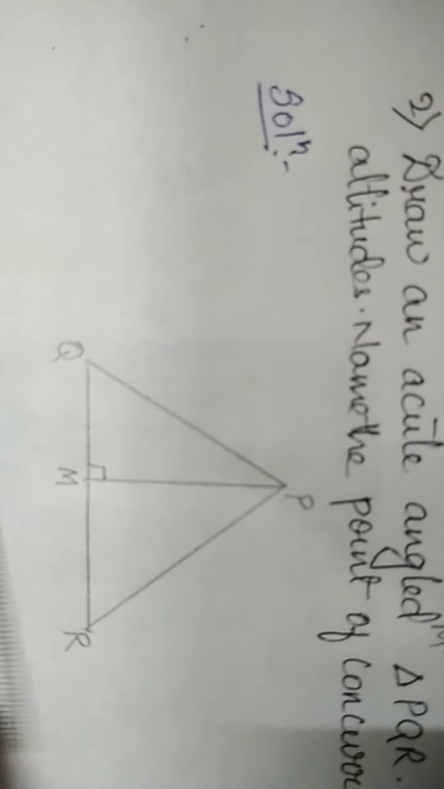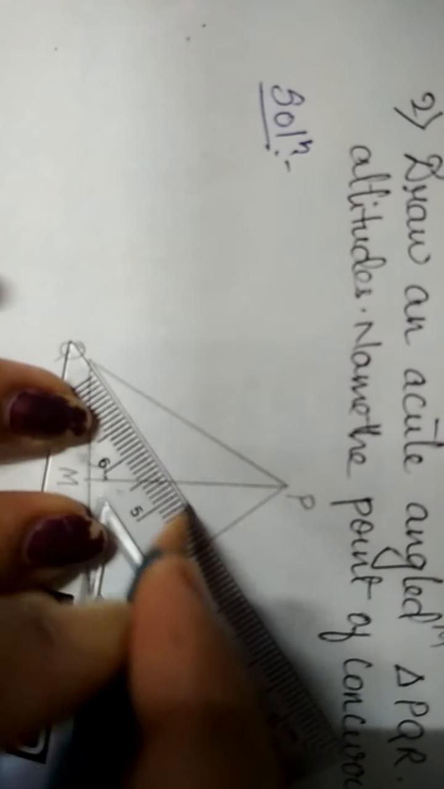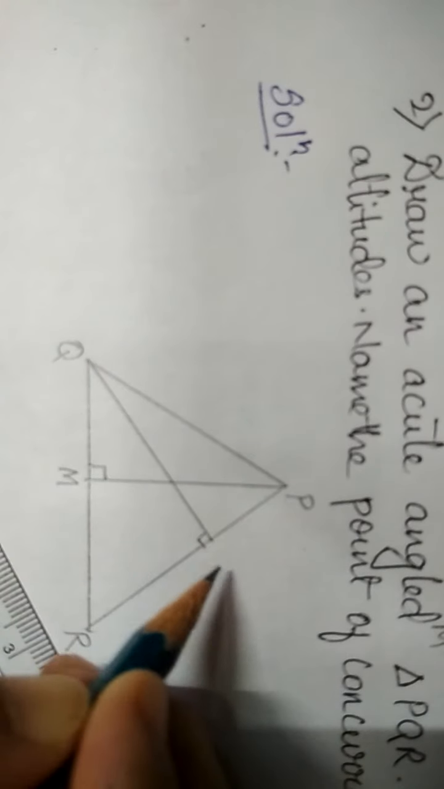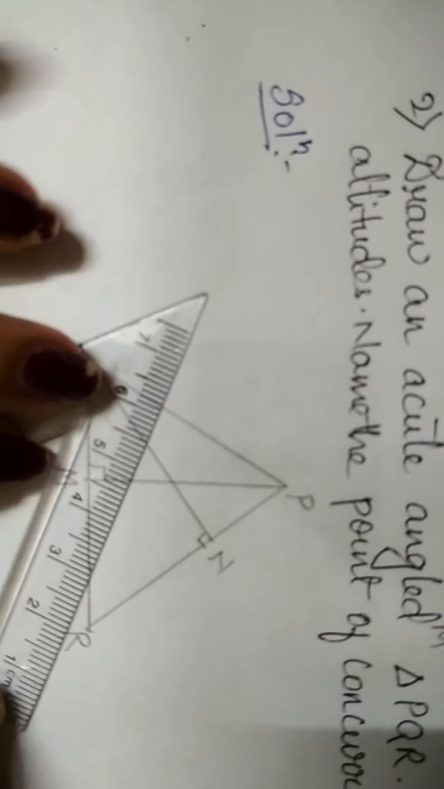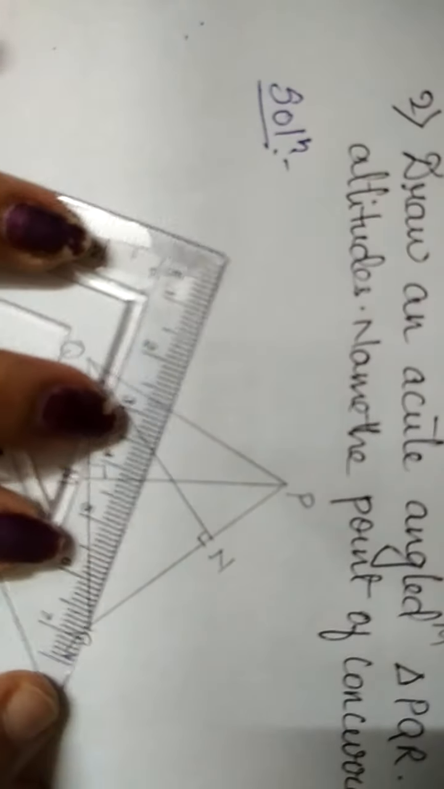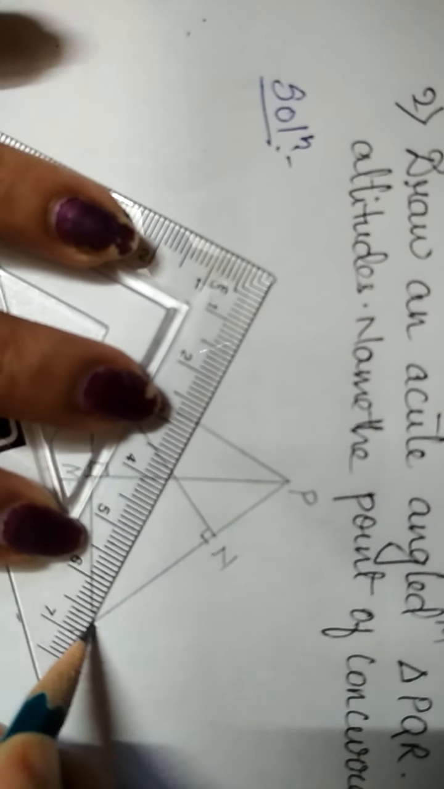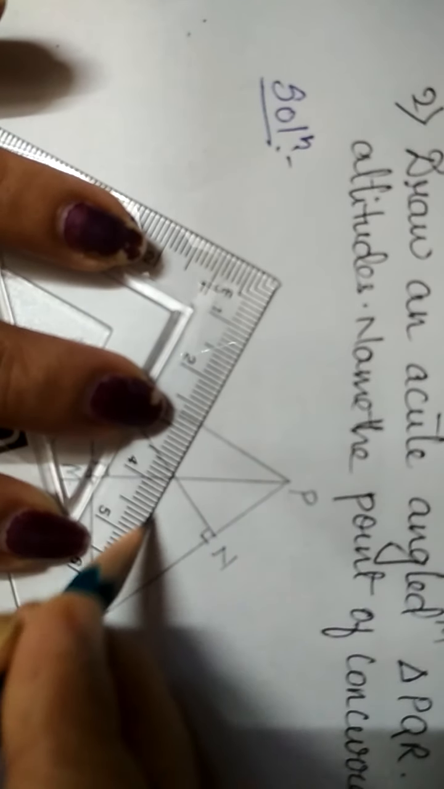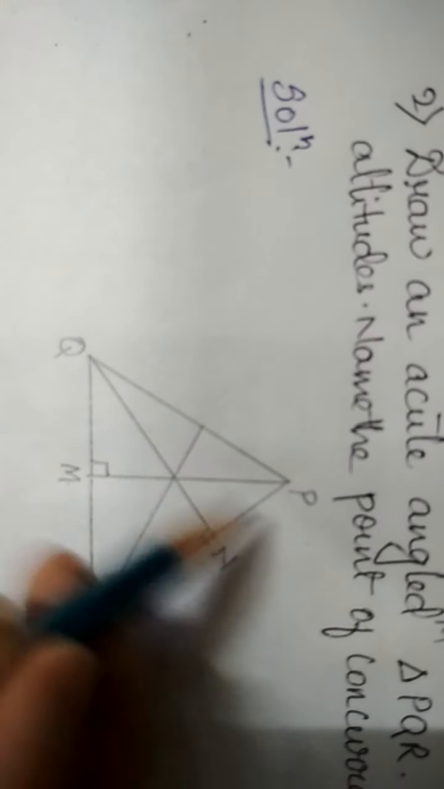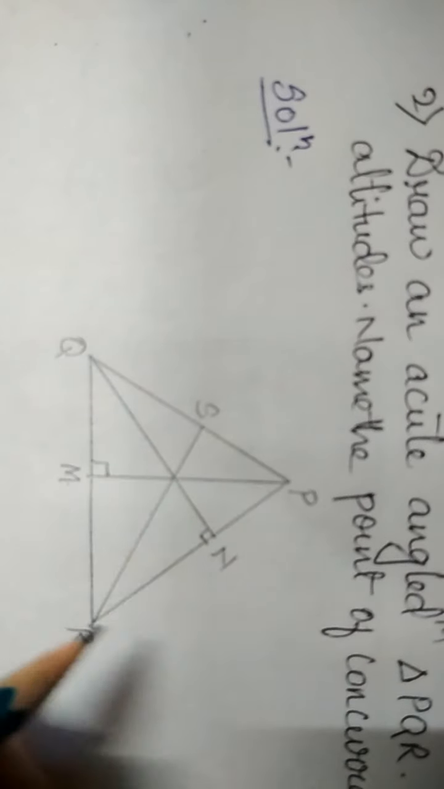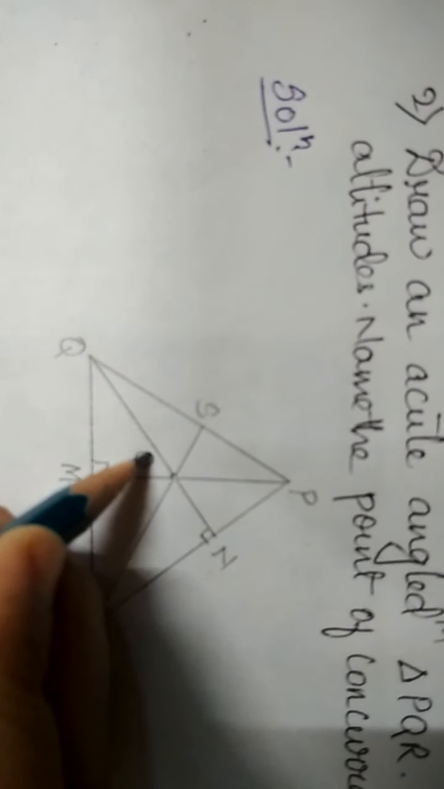In a similar way, for the vertex Q, we will draw an altitude and name it N. Now from the vertex R we have to draw. Just check it with this. You will see that the point of concurrence should be there. That means the three altitudes will intersect in one point. M, N, Q, P is already given, so we will take it as S. This point of concurrence is the orthocenter. So it is named as O.